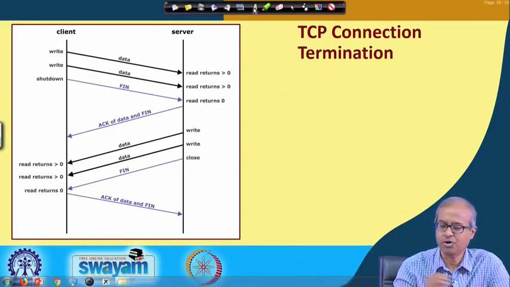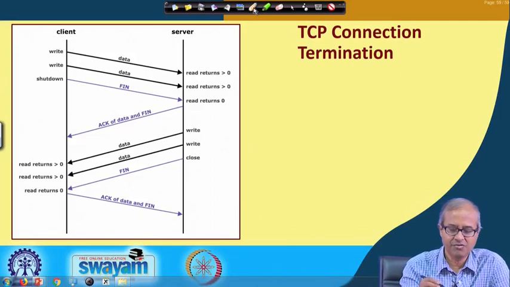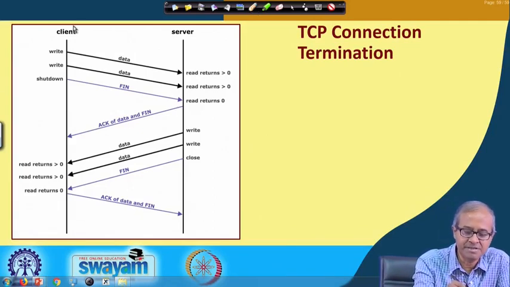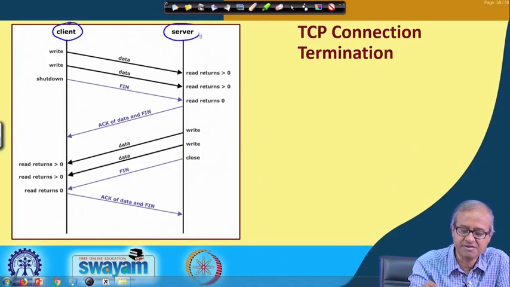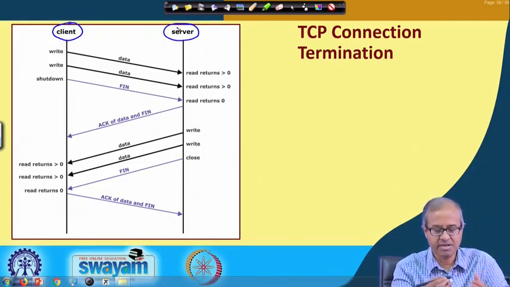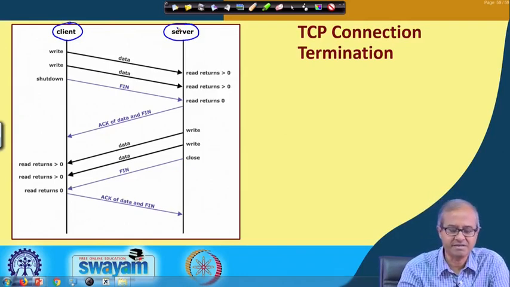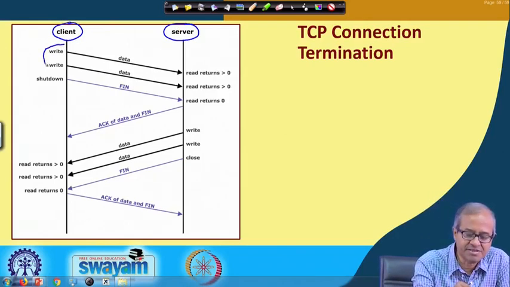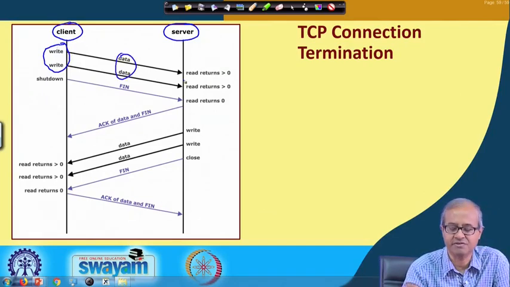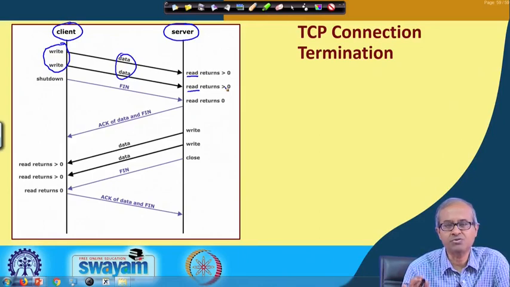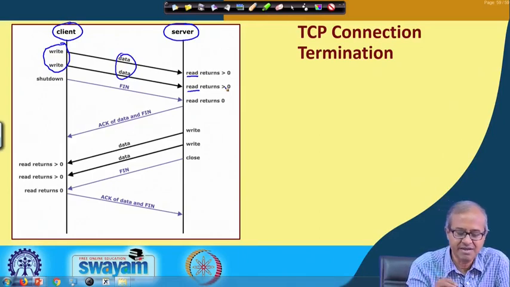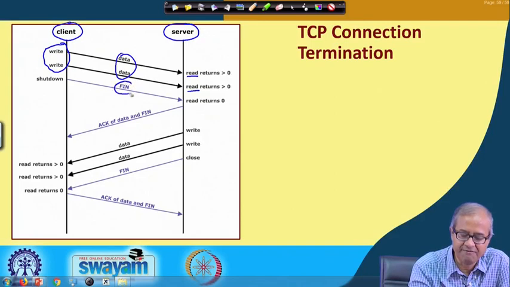And lastly, talking about TCP connection termination, I am just illustrating it here. This is the client, this is the server. I am showing it in the context of an ongoing communication. Suppose the client was transmitting some data, and it was coming to the server. So, the server was doing some read and the read was successful. It was returning some number greater than 0, meaning the read was successful. Now, when the client wants to terminate the connection, it will send a packet with the FIN flag set to 1.